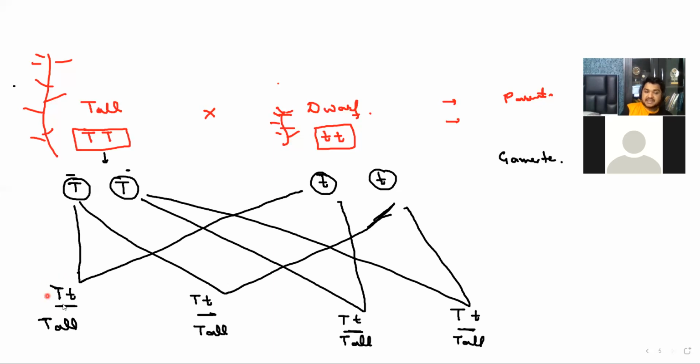Because this allele is dominant, in front of the dominant one the recessive is not going to show its character at all. It is present there, but it is physically present only, like a man who can't speak. So this is the hidden one. It will remain recessive. So tall, tall, tall, and tall.